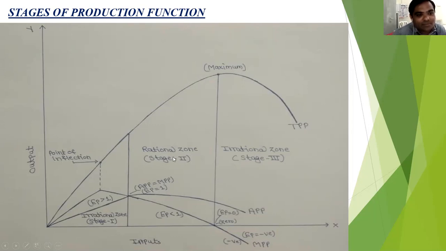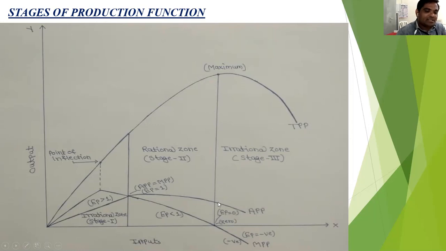The second point is that the farmer uses resources optimally only in the second stage, the rational zone. In the third stage, TPP is maximum or constant, and at the same time MPP is 0. So this is the end point of the second stage or the starting point of the third stage, where TPP is maximum or constant and MPP is 0. After the point of maximum TPP, TPP is declining, but still positive in the third stage. APP is also declining, but still positive in the third stage.